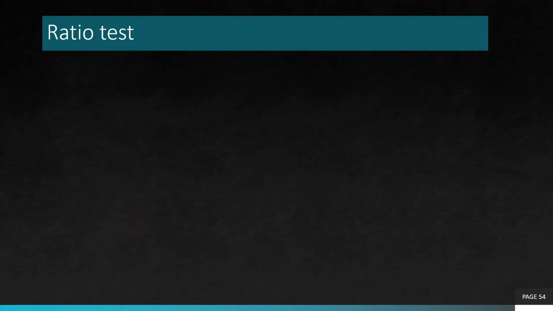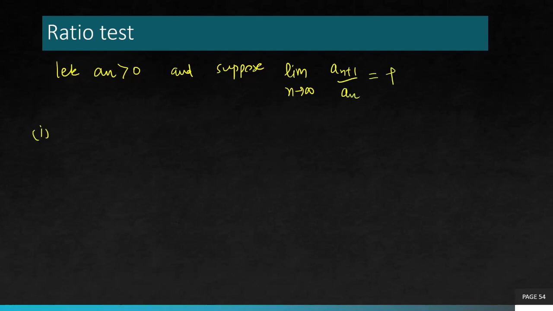So finally, we are left with two more tests to cover: ratio test and root test. So let's see what's the statement of ratio test. Let an be a positive term series, and suppose limit n goes to infinity, an plus 1 over an is rho.